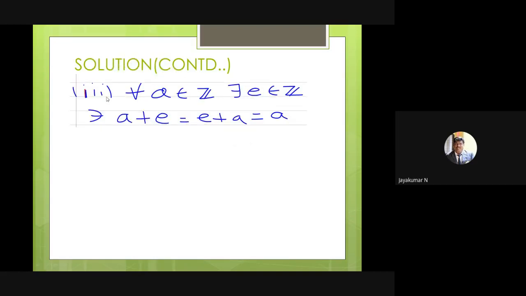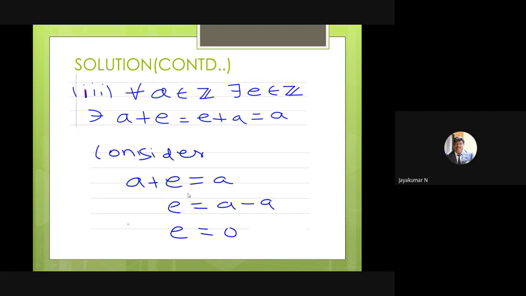What is the identity axiom? If you choose any element a in Z, there exists an element e in Z such that a plus e equals e plus a equals a, because here star is addition. So easily you can derive it, don't think too much. For some sets, like matrices, it is difficult, but in other cases you can easily derive the identity element.